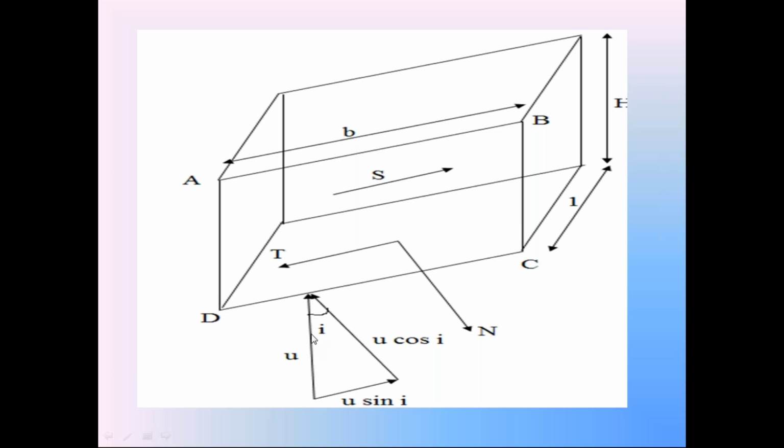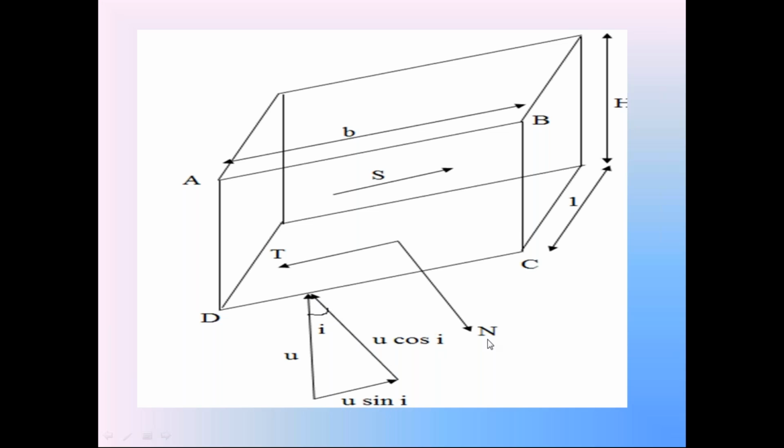The pore water pressure on the surface CD is resolved into two components. One is the perpendicular component U cos i, and the next is the tangential component U sin i. Check these two components, N and U cos i. The component N acts perpendicular to surface CD in the downward direction. The component U cos i acts perpendicular to surface CD in the upward direction.